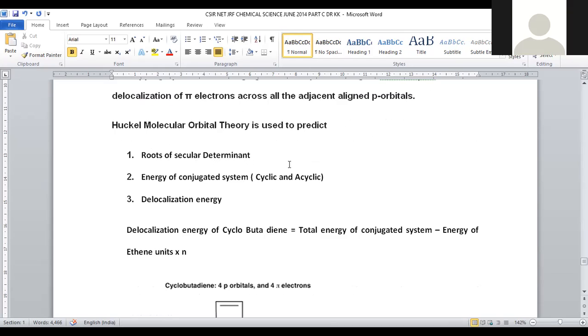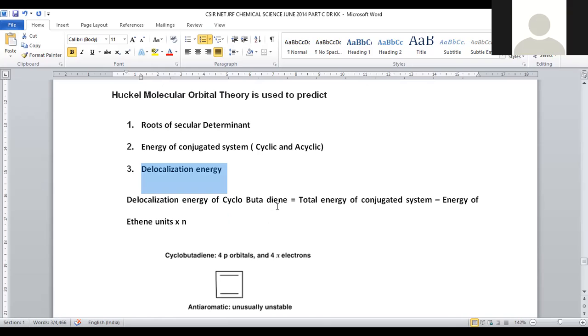Roots of the secular determinant values can be predicted. Energy of the conjugated system, whether it may be cyclic or acyclic. You may take 1,3-butadiene of the open chain. Our benzene system was taken in the cyclic form. In both the cases, you can predict their energy, but the condition is they should be in conjugation. And moreover, delocalization energy. So what is the delocalization energy? While moving from one space to another, what will be the energy requirement for that kind of movement of the electrons? That will be predicted by using this Huckel molecular orbital theory.